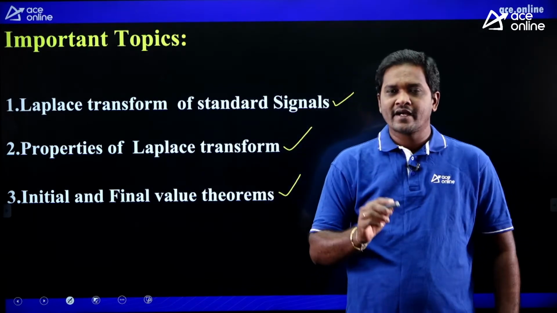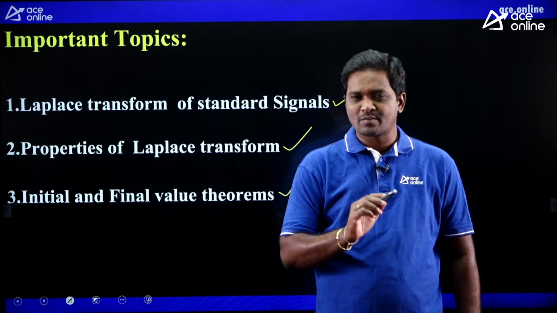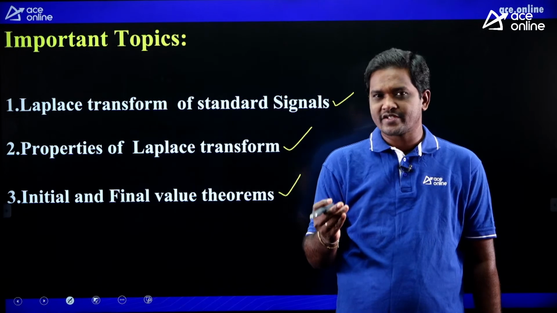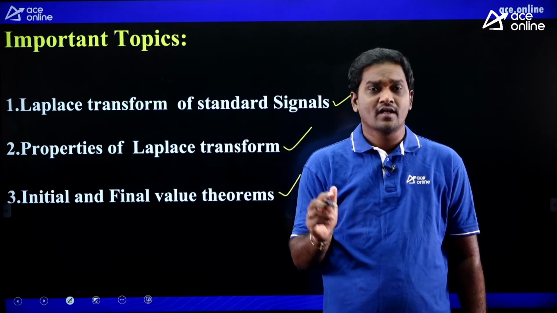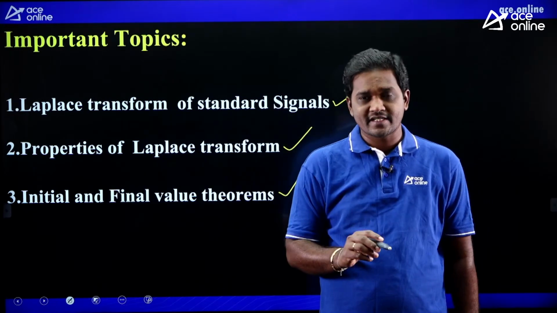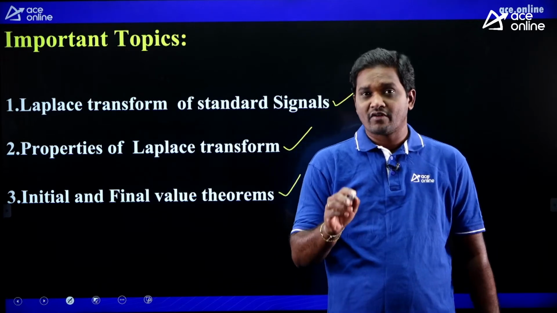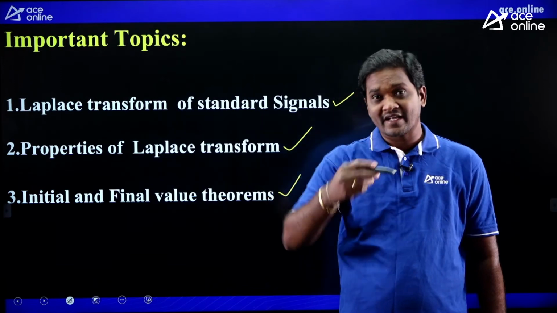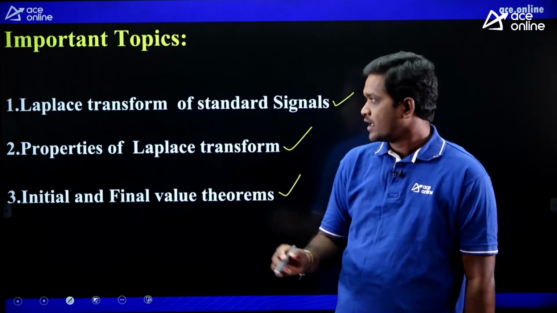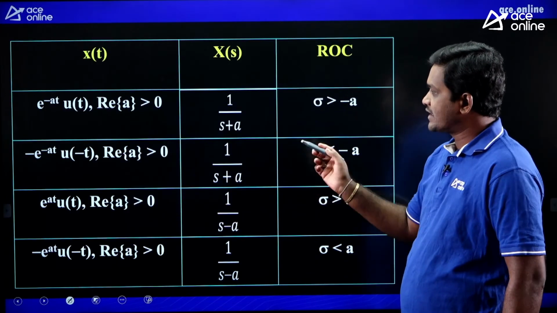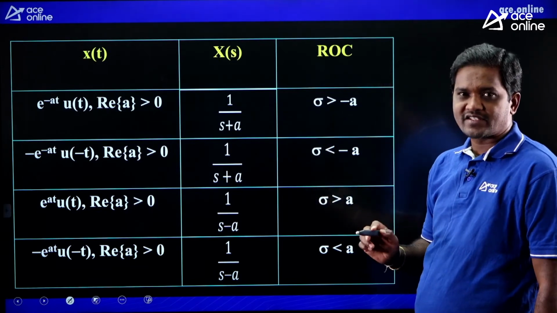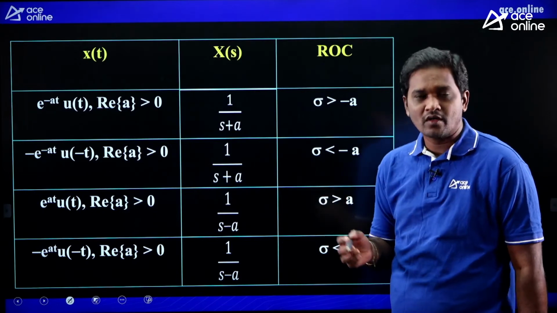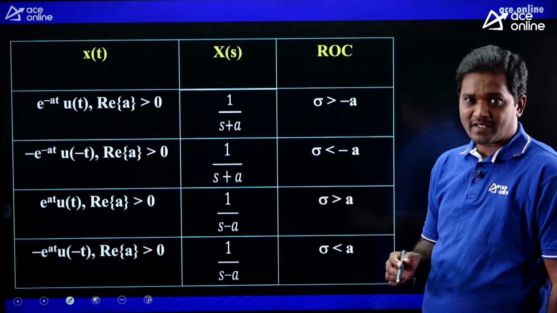Already in yesterday's session I gave this point: for Fourier transform, Laplace transform, and z-transform, the important topics are property statements and standard signal transforms. From these two you will get the questions. If you remember those tables, you can easily solve the question. For that reason I have given a table which consists of all the standard signal transforms, and I am giving another table which consists of property statements also.